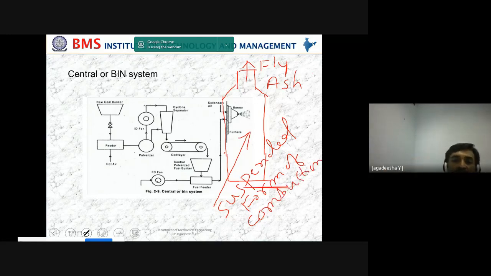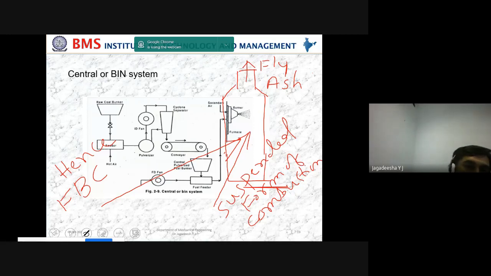Since it is a suspended form of combustion, hence it is called FBC.